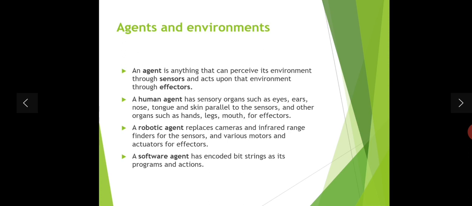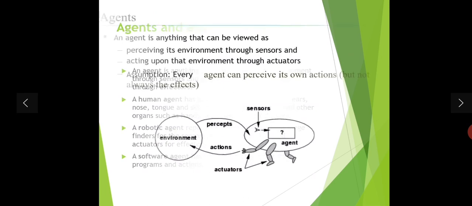Other organs such as hands, legs, and mouth are effectors, because they are used for action. The second example is a robotic agent, which has cameras and infrared range finders for sensors and various motors and actuators for effectors. The next example is a software agent, which has encoded bit strings as its program and action.